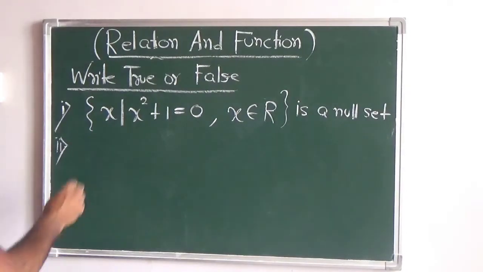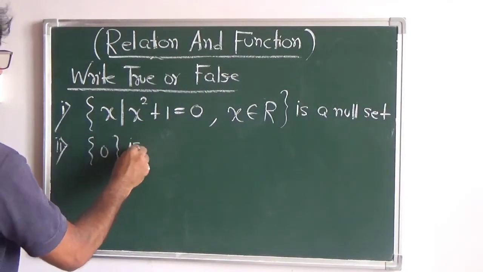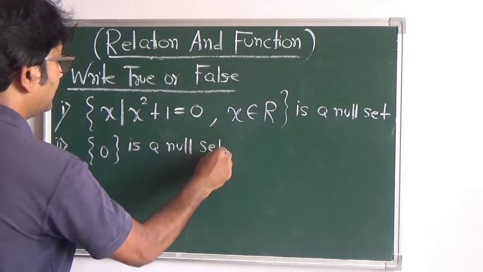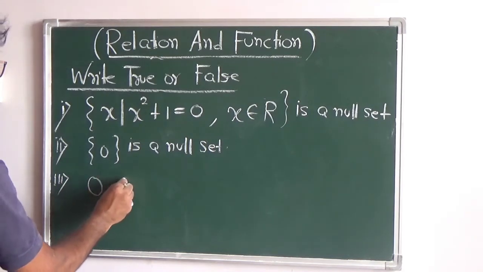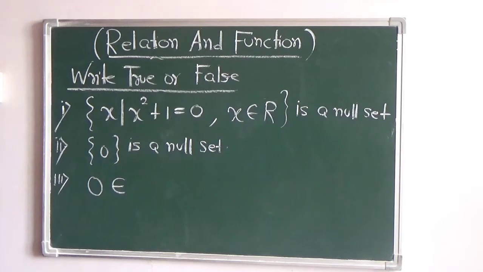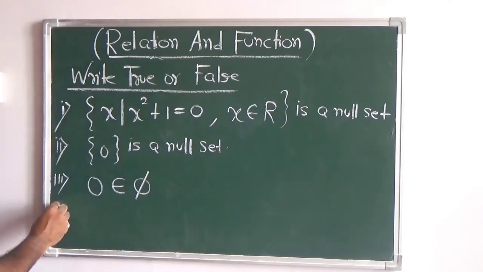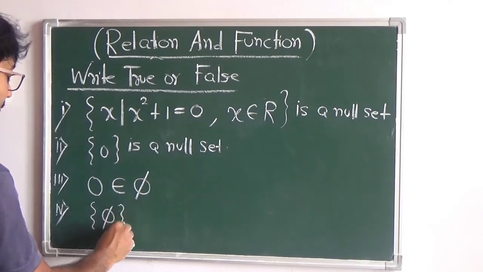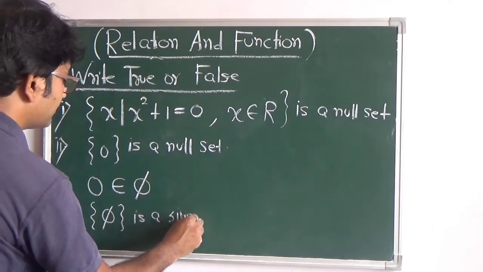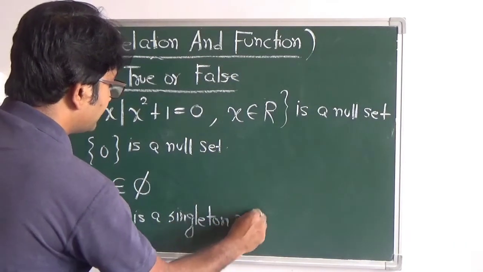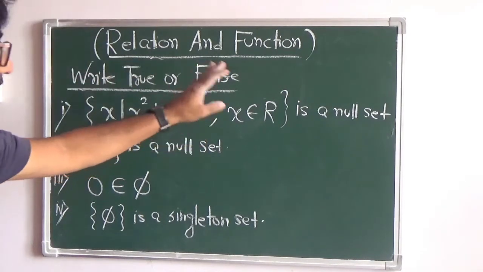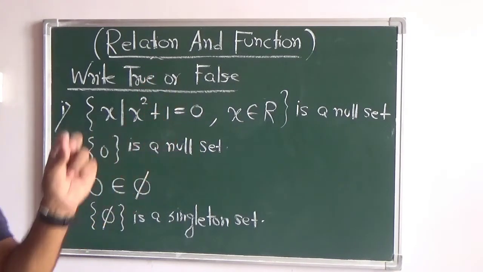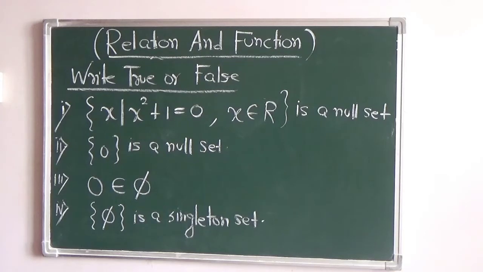Third, 0 belongs to this. And fourth one is a singleton set. So write true or false. Just take these questions, write down T for true, F for false, and take 1 minute, and then let me know the answer.